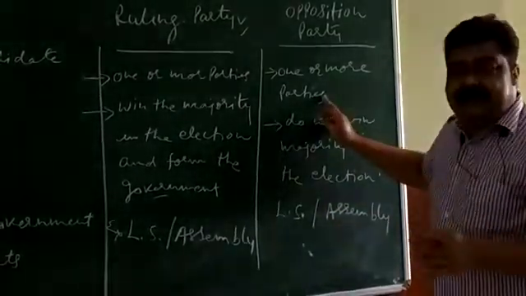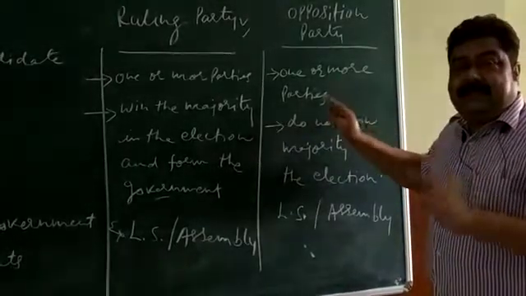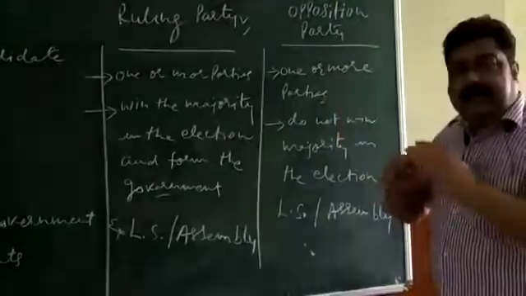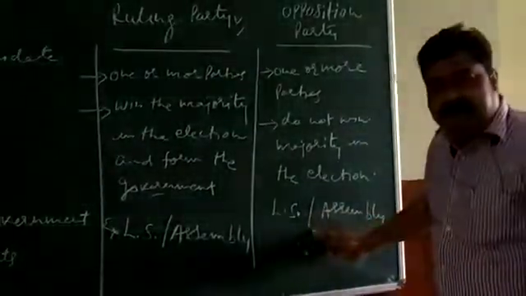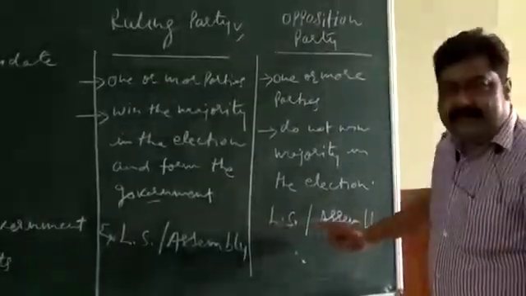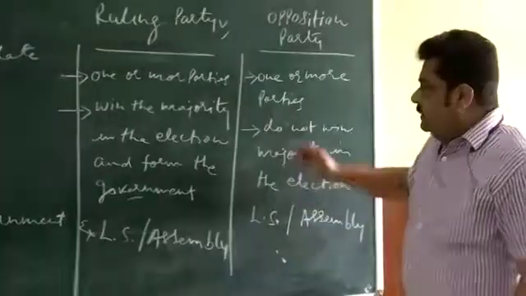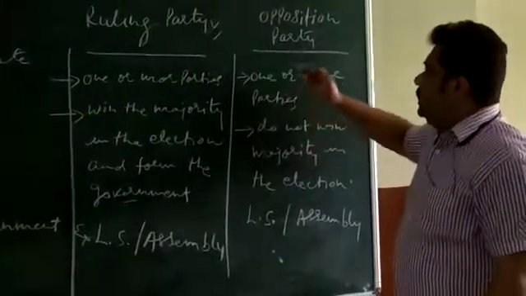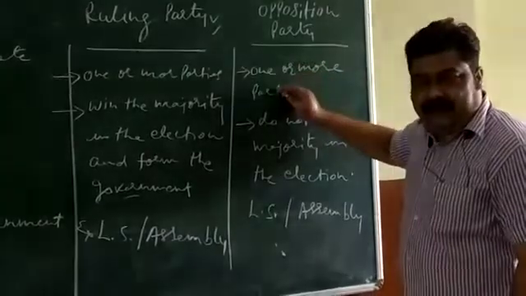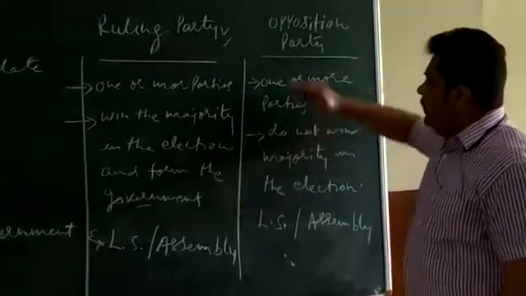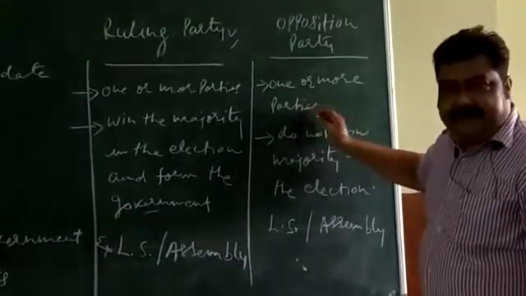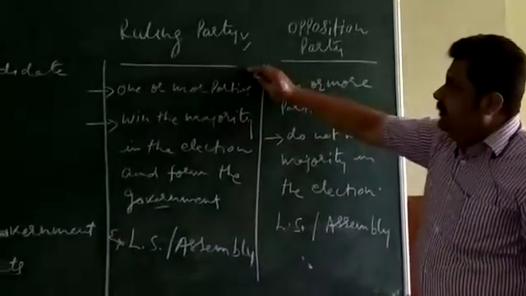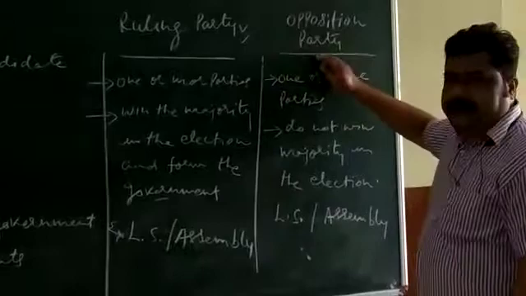It doesn't mean that they lose the election. They win the election, but they are unable to prove the majority in the house. House means here either Lok Sabha or the state assembly. So they are called the opposition. They are an equal part of the house, and they criticize the government. So this is the basic difference between ruling party and opposition party.